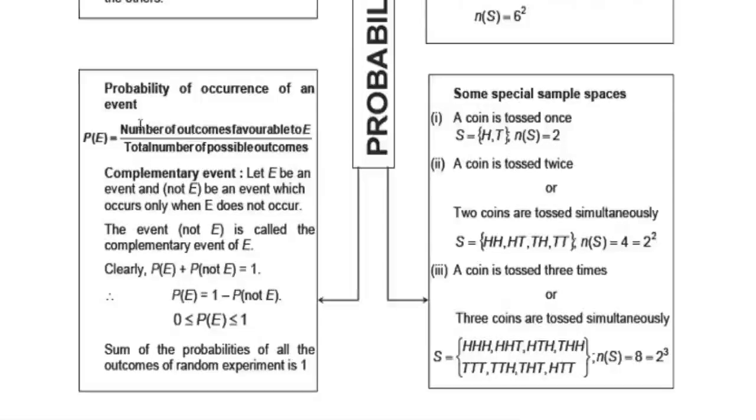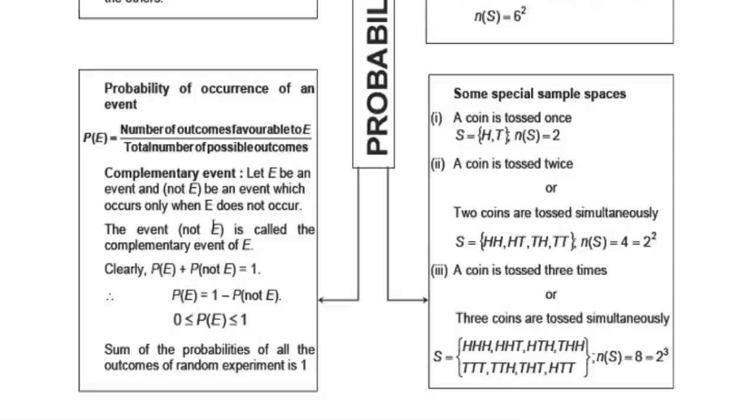Now we come to another point, that is complementary events. Here, let E be an event and not E be an event which occurs only when E does not occur. So capital E is used for denoting the event E.